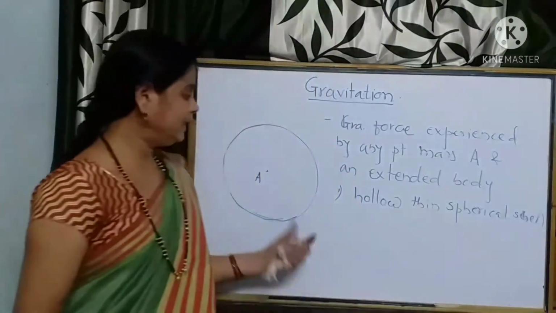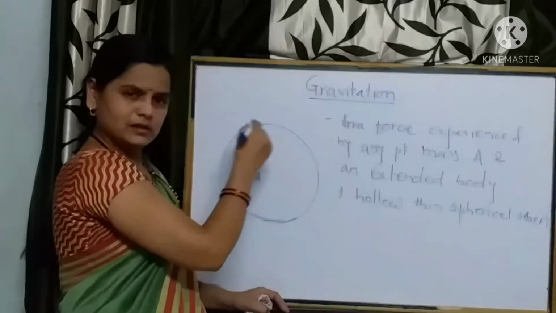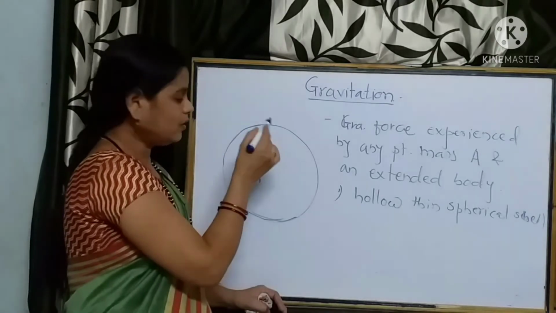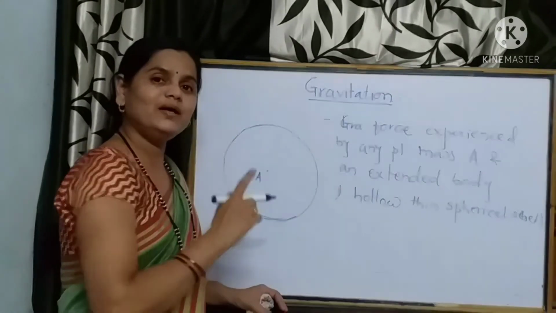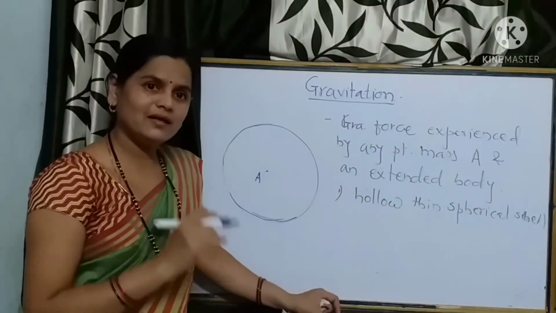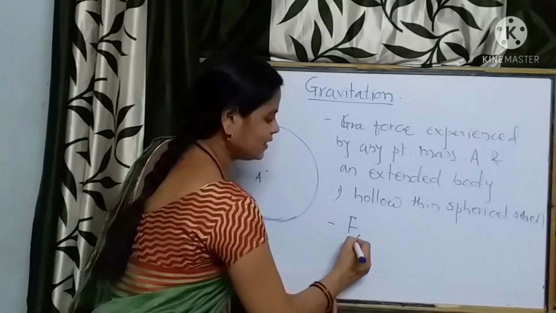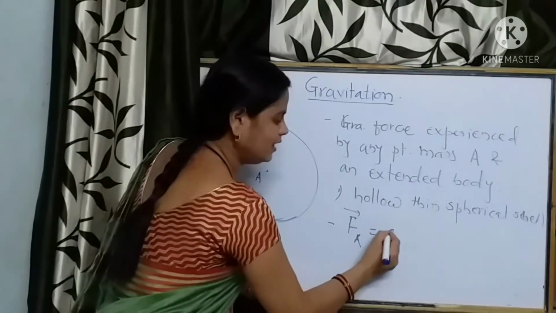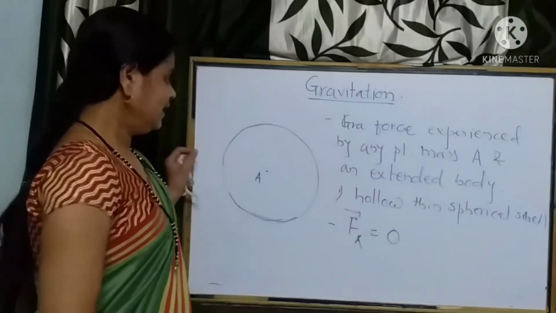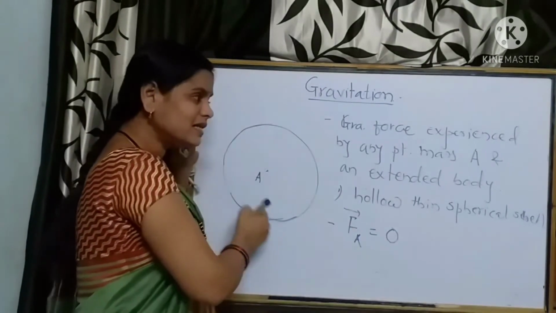Consider any hollow thin spherical shell and a point mass A. What is the net gravitational force experienced by this point mass A due to this spherical shell? The gravitational force experienced by point mass A is nothing but 0. Why? See here, this point mass A is inside the shell.